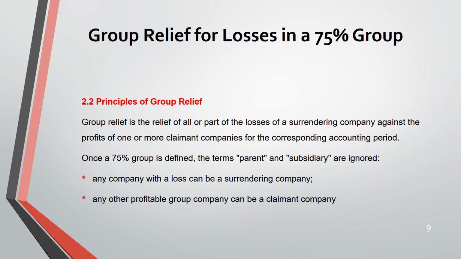Next, any profitable group company can be a claimant company. So if you're surrendering a loss, you are a surrendering company. The profitable company is the claimant company. Okay, the loss will be surrendered to the profitable company, the claimant company.